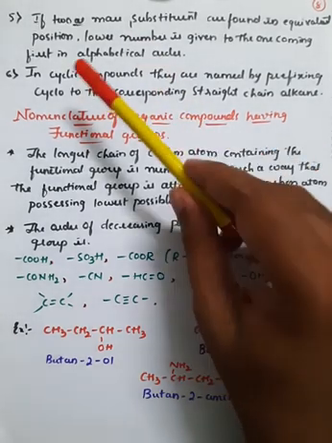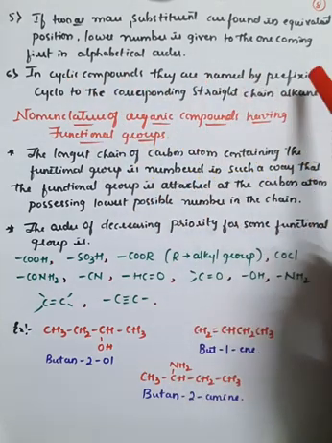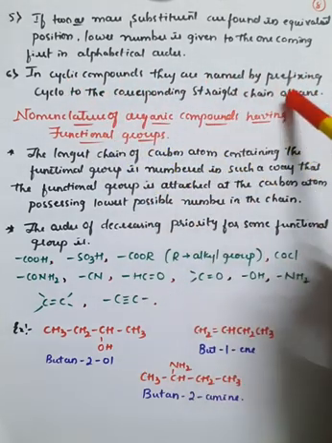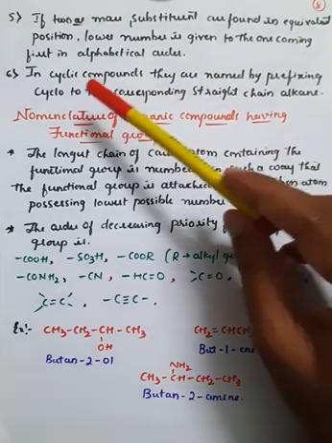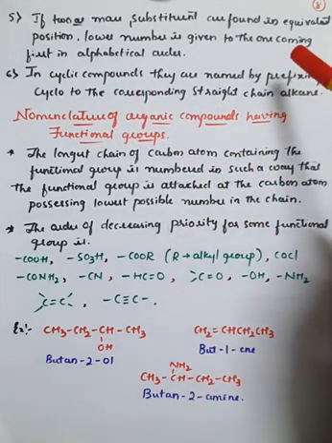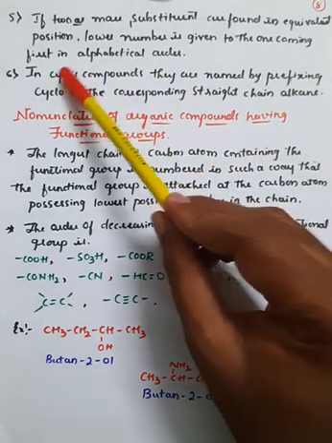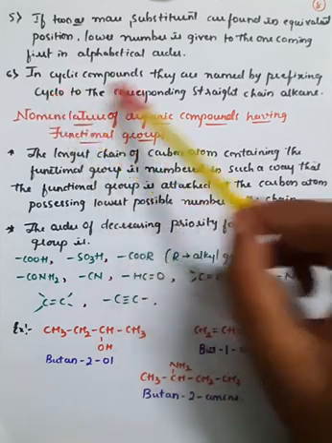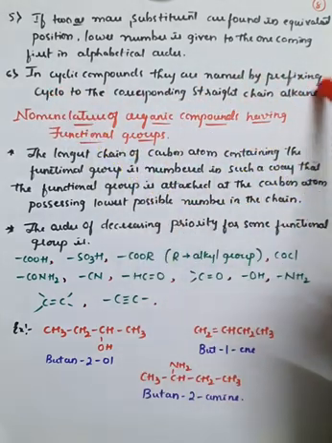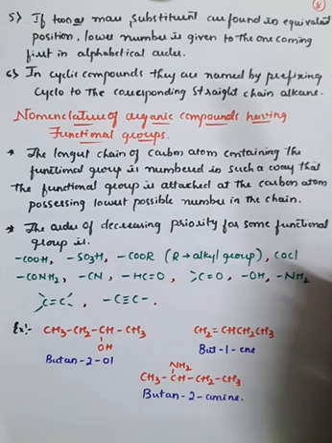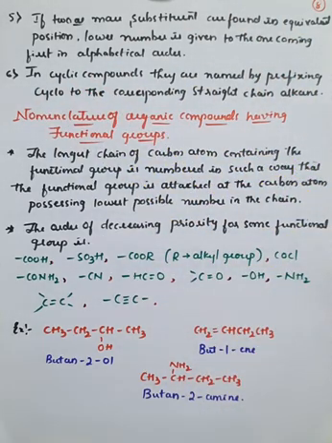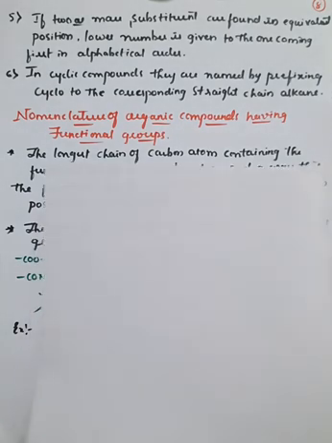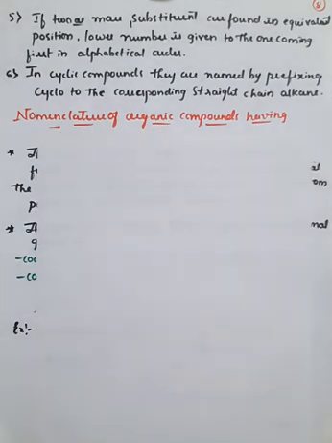Okay, the last rule is, cyclic compounds are named by prefixing cyclo to the corresponding straight chain alkane, right? So in the case of a cyclic compound, that is, a ring-formed compound, we use cyclo as a prefix, meaning before the name, to the corresponding straight chain alkane. When it is converted into cyclic form, we must use the prefix cyclo, right? So we'll see some examples related to these 6 rules for the nomenclature of branched chain hydrocarbons.